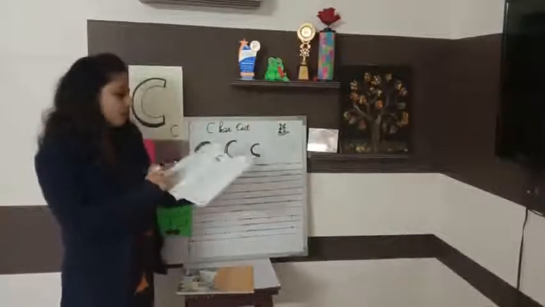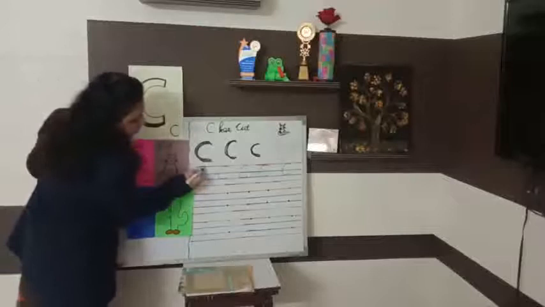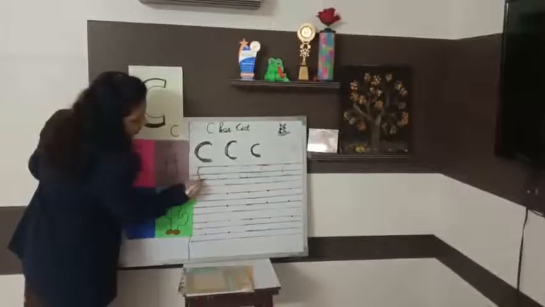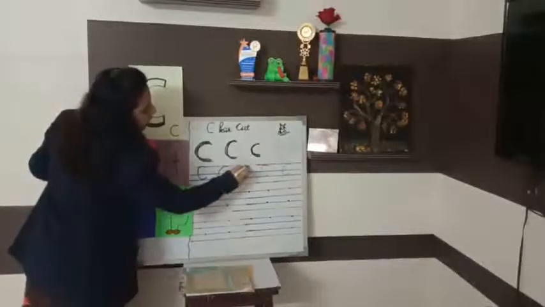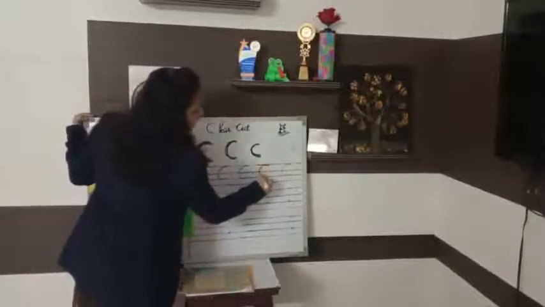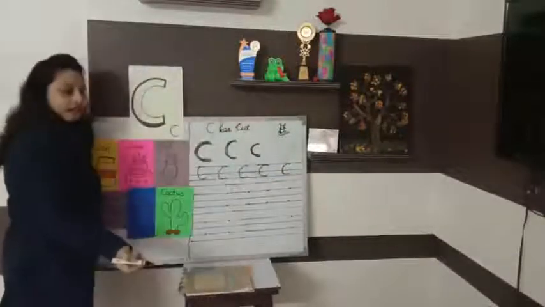Okay, now start. Look at here, this is the dots. We have to join the dots slowly, and what you have to say, C for cat, C for cat.